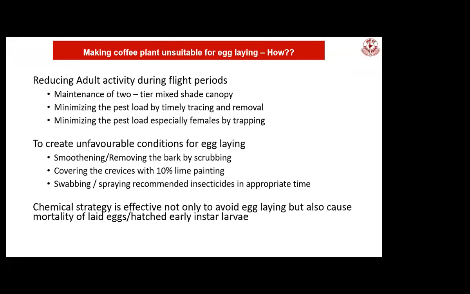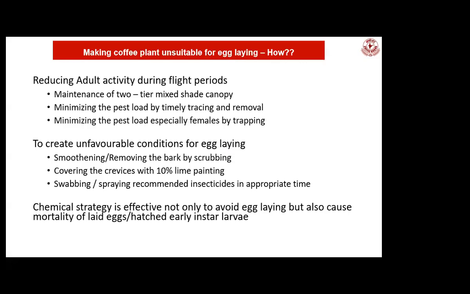So how can we prevent the infestations in coffee? First is to reduce the activity of flight, or we need to provide a microclimate which will not favor the activity of coffee white stem borer, like maintenance of two-tier shade. As you all know, shade is an important operation in terms of coffee pest management, especially white stem borer management.